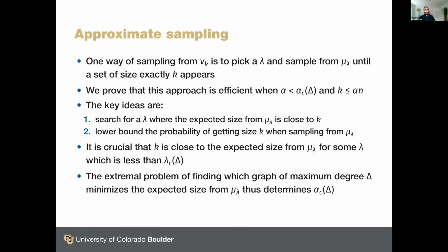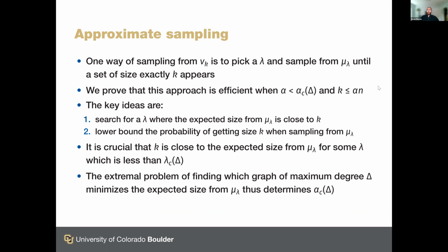So it's exactly this constraint which gives rise to the extremal problem that determines the critical density alpha_c. So if you go through the details of this, you'll see that what we need to do is minimize the expected size of an independent set from the hardcore model over graphs of maximum degree delta and a fixed number n of vertices.